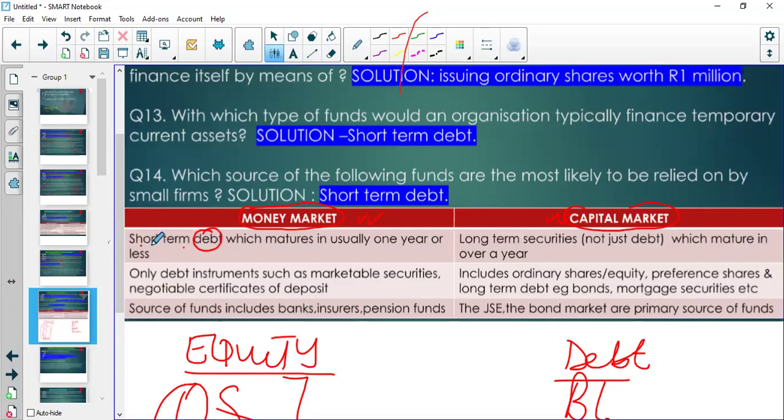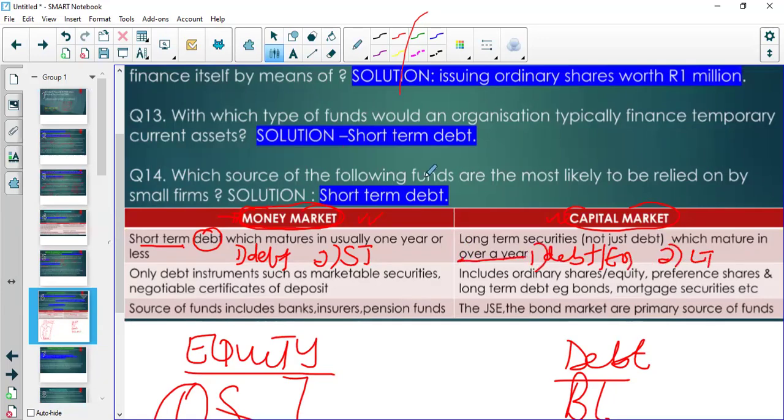These are the two characteristics of a money market: the first is that it has to be a borrowing, and that borrowing has to be short-term. Then your capital market could be debt or equity, but it has to be long-term, over a year.